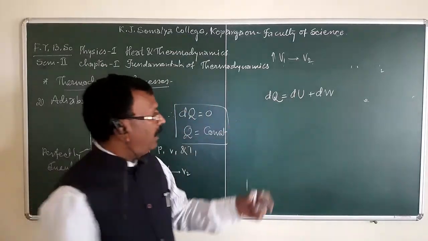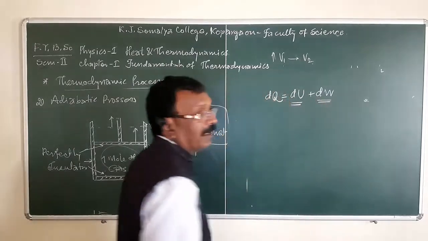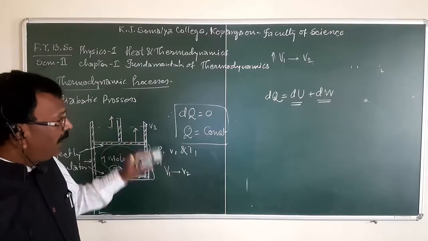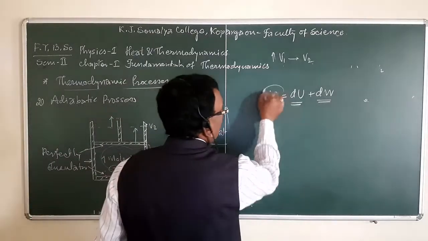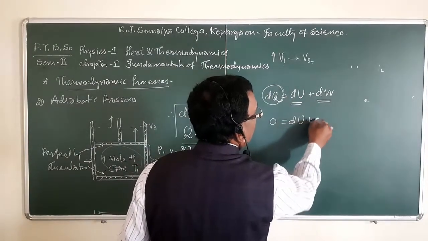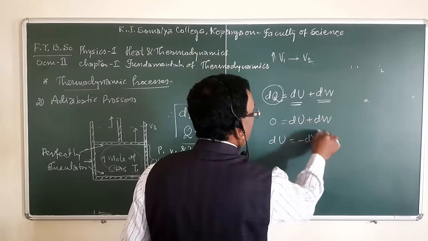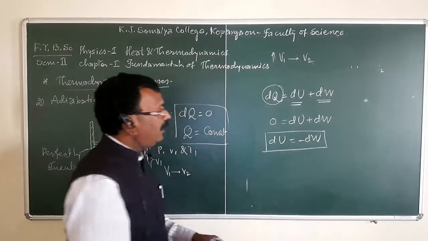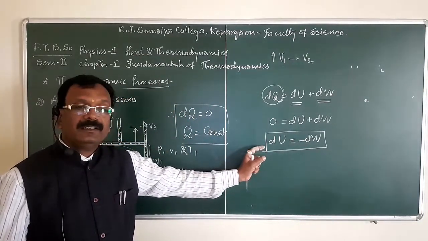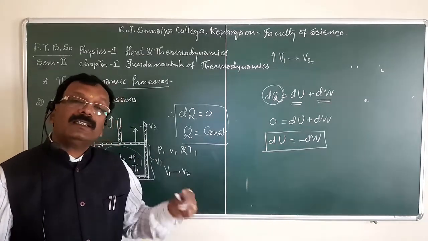dQ is equal to dU plus dW, where dU is the change in internal energy and dW is the work done. As in adiabatic change, heat is 0, that means 0 is equal to dU plus dW, or simply dU is equal to minus dW. That means what happens? In adiabatic change, work is done. When work is done, at that time internal energy is used.